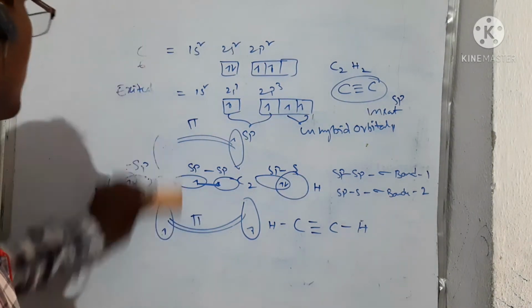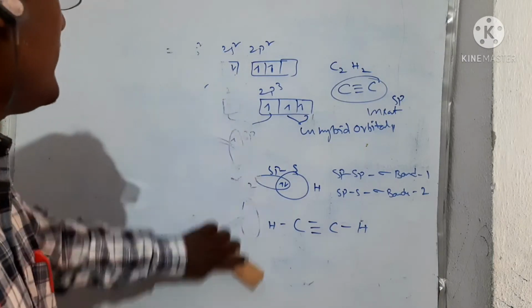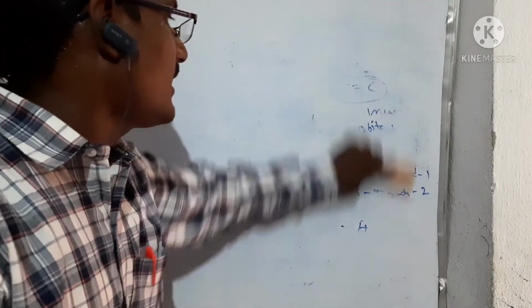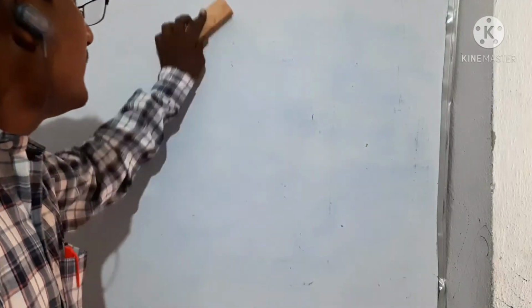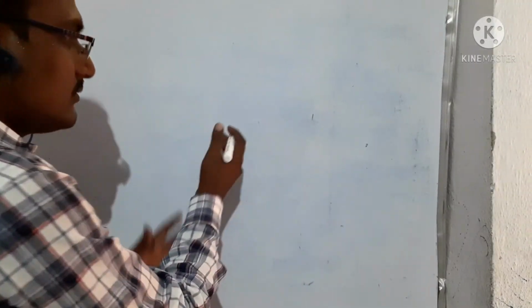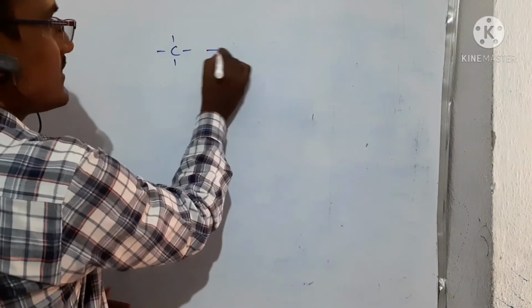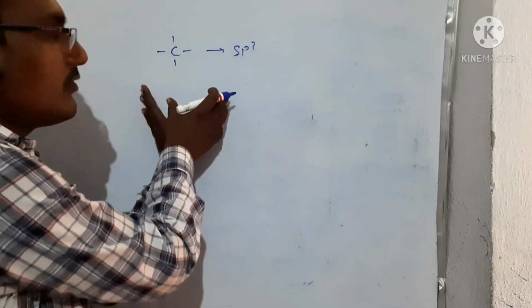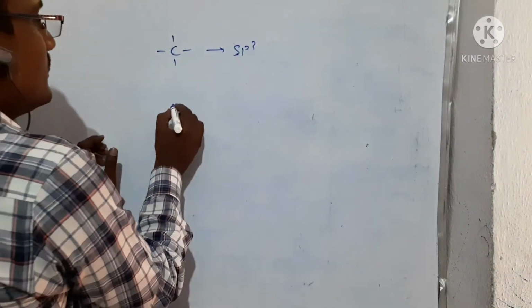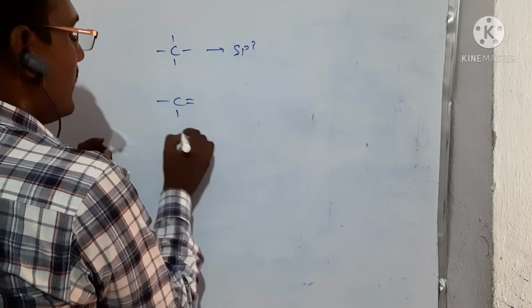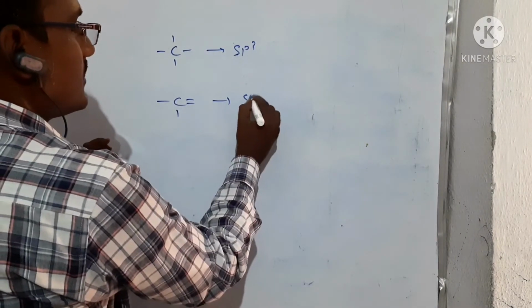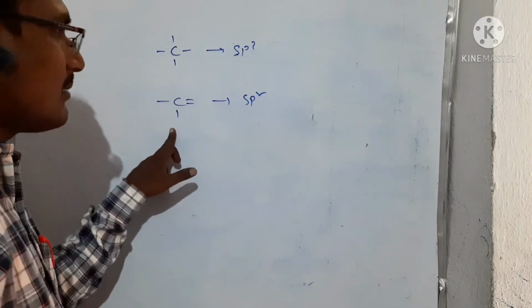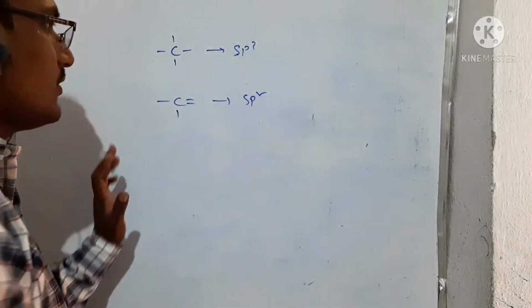This is sp hybridization. Let us see very important examples of how to find the hybridization of carbon in its compounds. They will give a long chain of hydrocarbons and we will find out the type of hybridization in the carbon. Before going to that, let us discuss whatever we have learned up to now. If carbon has 4 single bonds, this is sp3. C double bond, this is sp2. For C double bond, carbon valence is 4, one double bond is present.